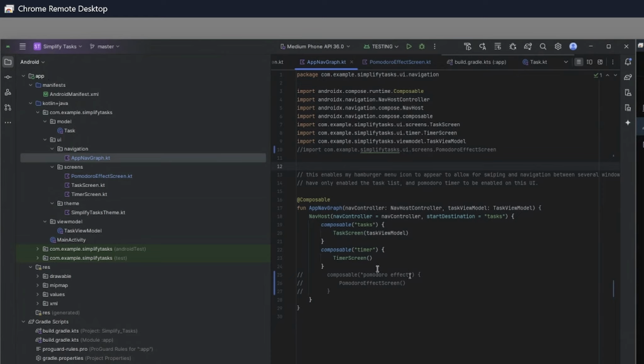And our pomodoro effect essentially houses some information about how the studying method is effective, as well as some different recommendations and elements for how it could be utilized within the future. Our timer screen essentially houses a clock. There's three different buttons: our start, pause, and end. And this timer is preset to 25 minutes, which meets the requirements of a typical Pomodoro effect studying session or work session.